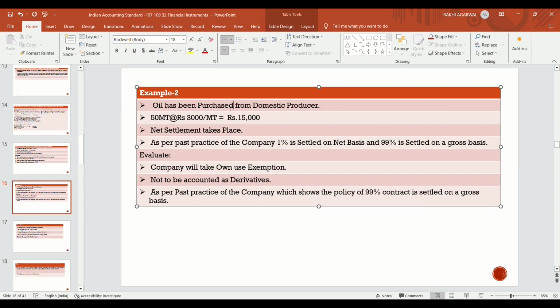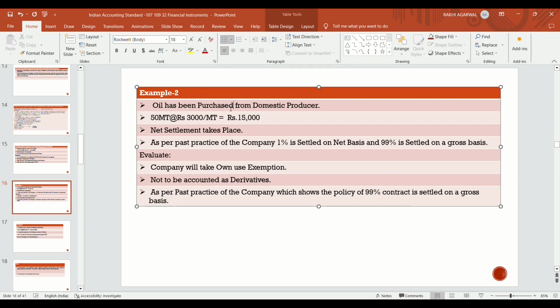Oil has been purchased from a domestic producer. 50 metric tons at the rate of rupees 3,000 per metric ton, that is rupees 1,50,000. In this case, what happened? Oil has been purchased from a domestic producer, which is an India-based company. They purchased 50 metric tons at the rate of rupees 3,000 per metric ton. The contract is prepared for 50 metric tons of oil at the rate of 3,000 per metric ton.